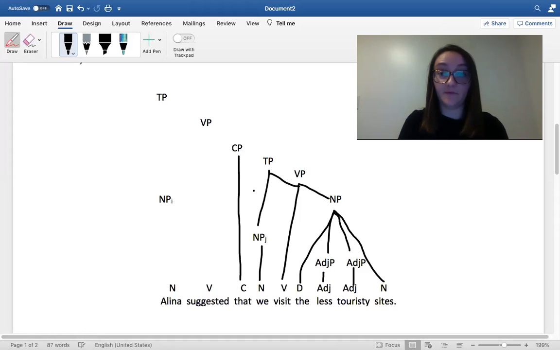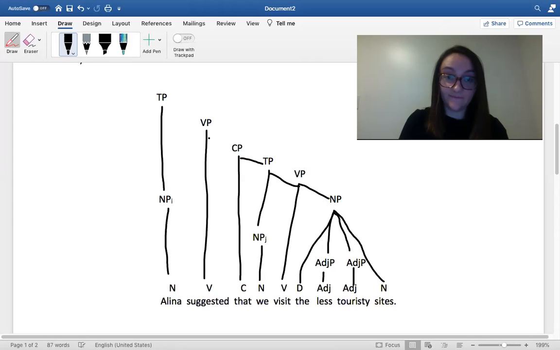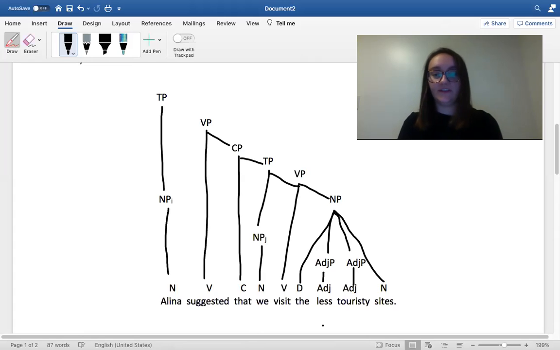And then I made a complementizer phrase by connecting that, which is the complementizer, to the tense phrase. And then the beginning of the sentence, Alina, that's its own noun phrase. And then I created a verb phrase from suggested, which is just a verb, and the complementizer phrase, that we visit the less touristy sites. So the embedded clause is we visit the less touristy sites, and it's embedded through the word that. Then I connected that verb phrase to the noun phrase Alina.